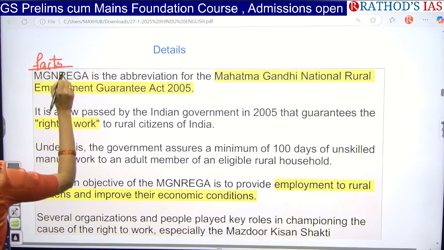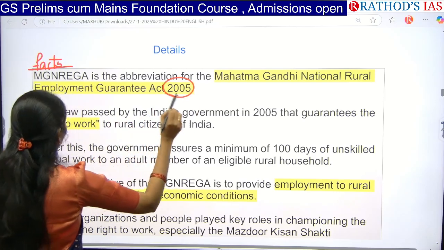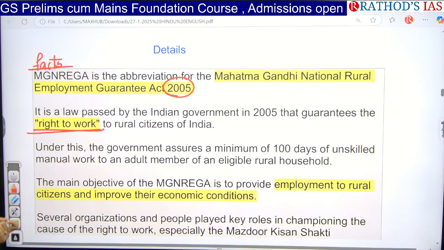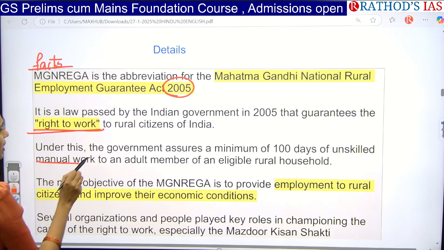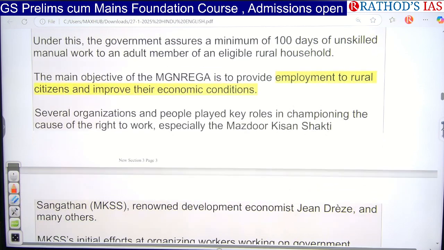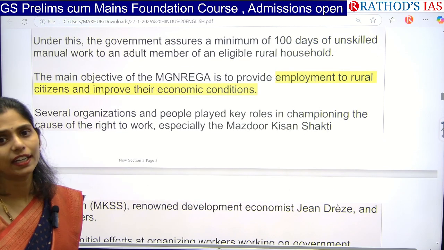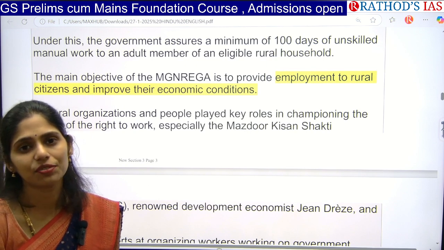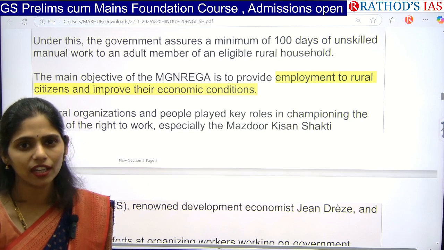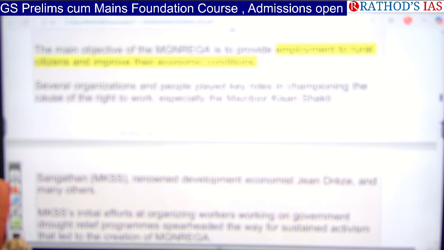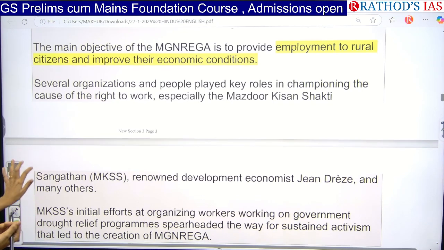regarding this scheme, this scheme came up in the year 2005, as I said, and it guarantees the right to work to rural citizens of India, providing 100 days of unskilled manual work. The main objective of this scheme is to provide employment to rural citizens, and to improve economic conditions like hunger, malnutrition, decent living, decent livelihood, and work, everything.